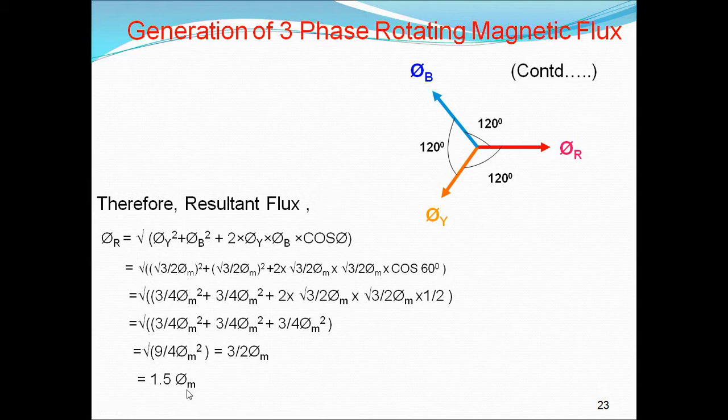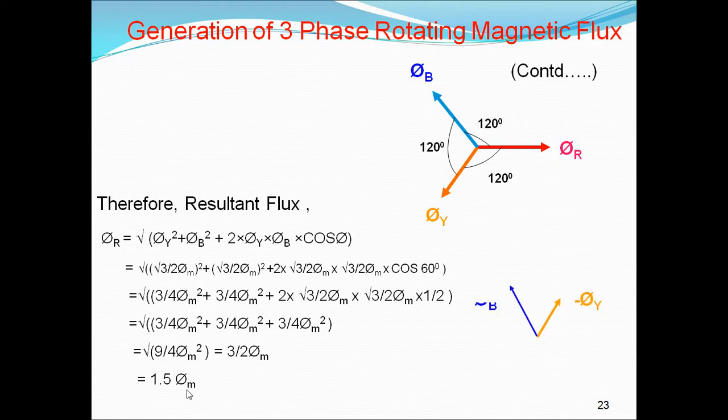So at all angles, at the instant of 0 degrees, at the instant of 60 degrees, at 120, at 180, at 240, at 300, at 360, at all these instants the resultant flux is the same. What is that value? That is 1.5 times the maximum flux, that is 1.5 times φm. So at any instant, the resultant flux is the same, 1.5 times φm.